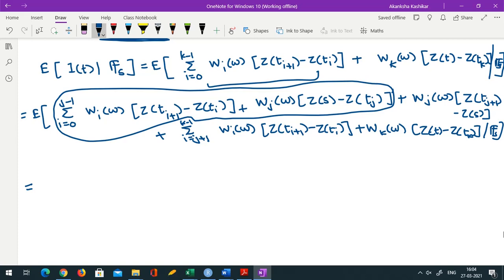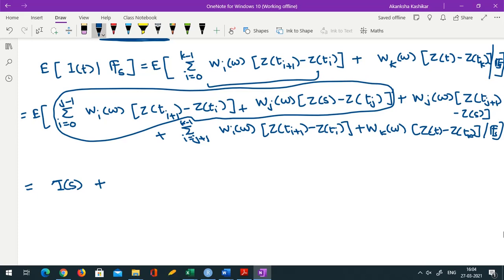And if you see the definition, this is nothing but the integral value at s. Can you see what I am trying to say? This by formula is nothing but the Ito integral of the same simple process at time point s. Okay, so this becomes Is, plus, it is outside the expectation because it is known, a constant.